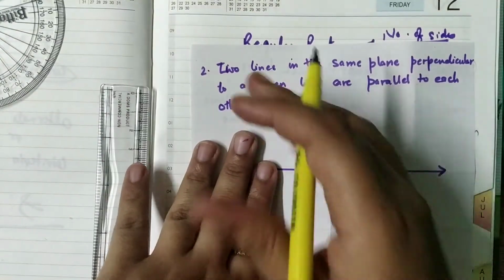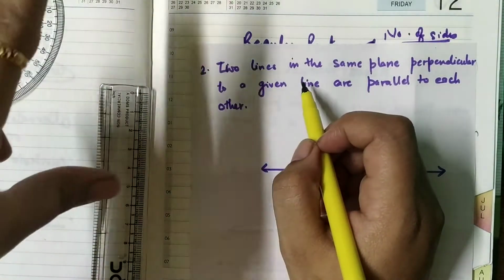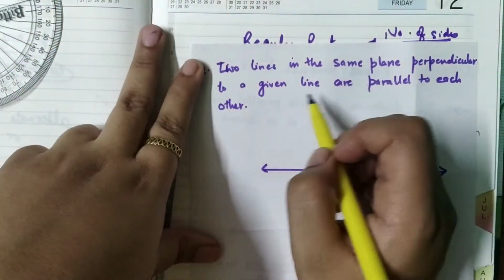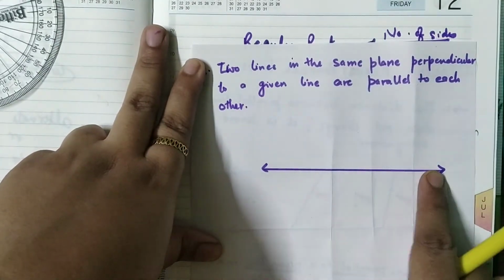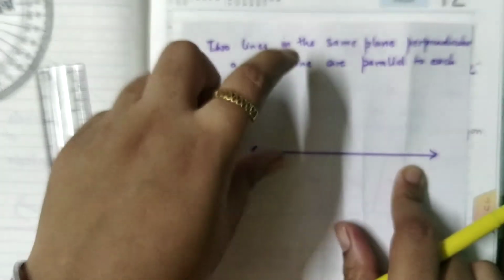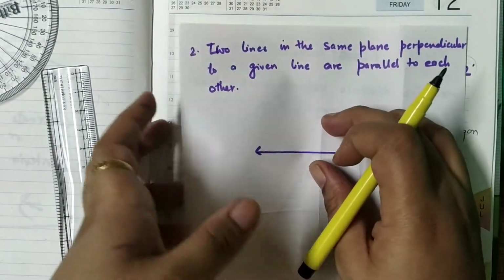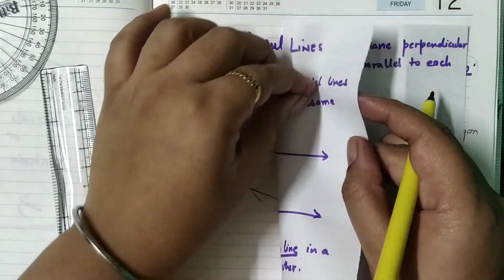Now come to the third property of parallel lines. In the third property, we are saying if we have 2 lines perpendicular to a given line, this particular line is the given line. If I draw 2 perpendiculars on this line, for the perpendiculars also I am just folding.